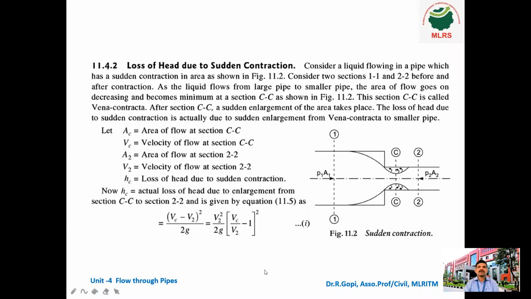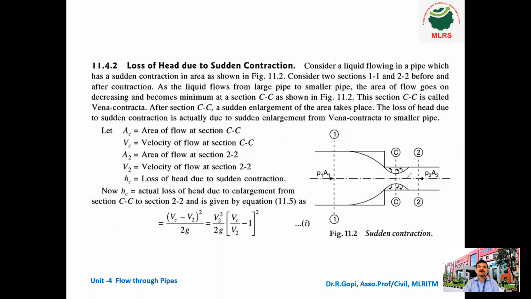Sudden contraction. Sudden contraction means it's quite opposite to sudden enlargement. So in sudden enlargement, the water or liquid flows from smaller diameter to larger diameter. But in case of sudden contraction, the water flows from larger diameter to smaller diameter. So it is called sudden contraction.